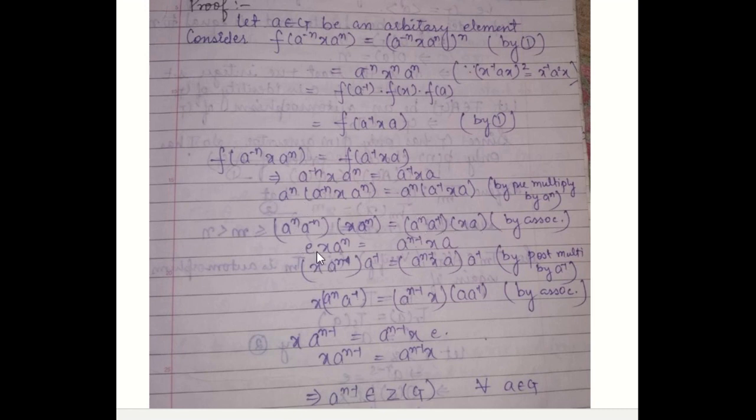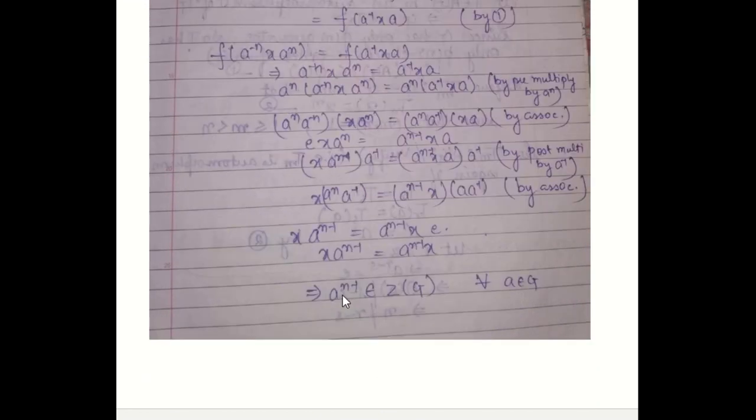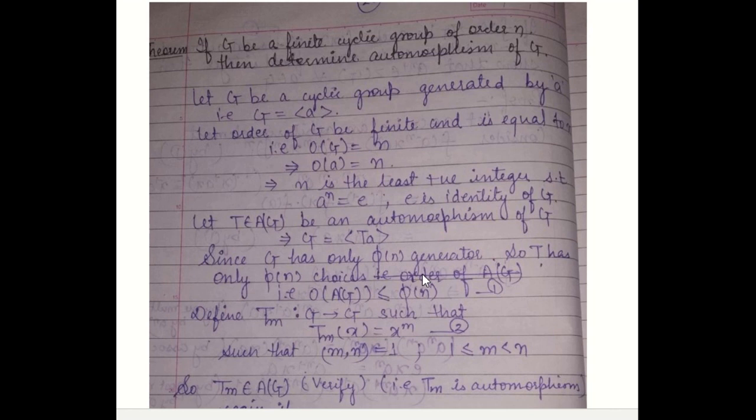This is an identity element. So this will provide you a^(n-1) x a, and this x^(n-1) a^1. And this is by operating a^(-1) on both sides, you will get this. And this will give you the identity element. This will be equal to a^(n-1) x, this is x a^(n-1). And so this shows that a^(n-1) belongs to Z(G). This is the commutative law, so it will be an element of the center of the group. So this is the second theorem.